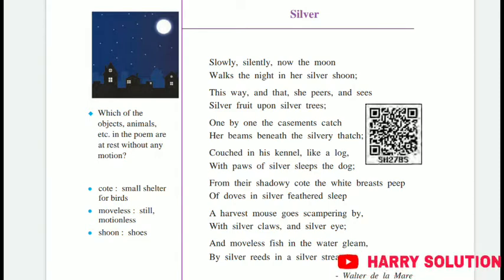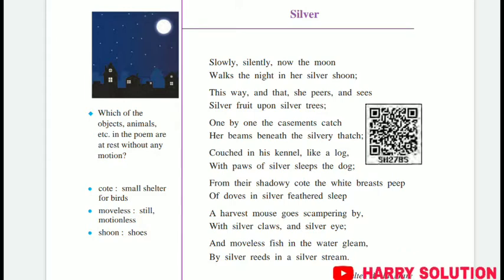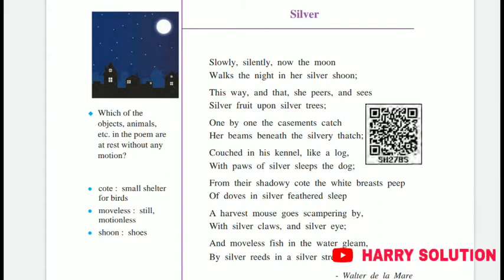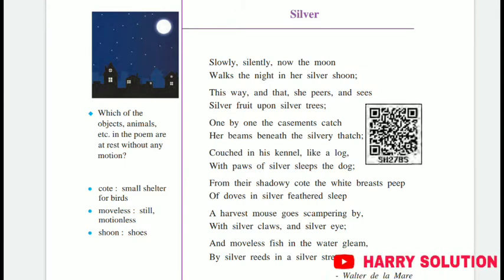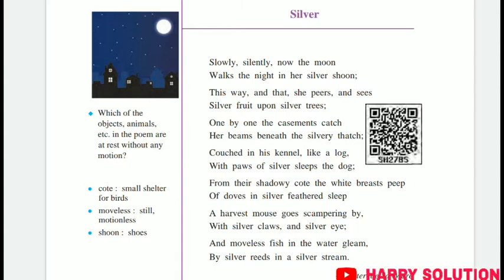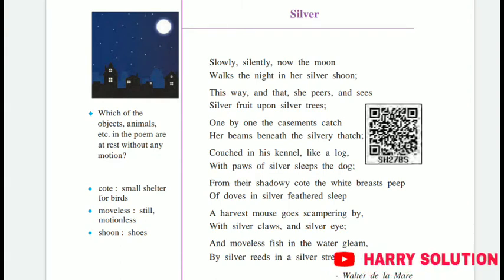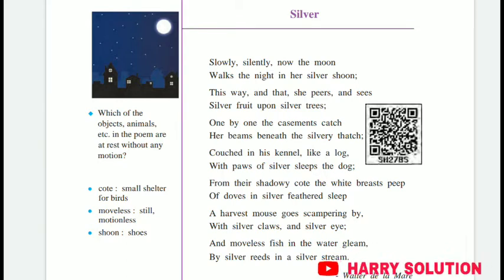Couched in his kennel like a log, with paws of silver sleeps the dog. From their shadowy cote the white breasts peep of doves in silver feathered sleep. A harvest mouse goes scampering by with silver claws and silver eye, and moveless fish in the water gleam by silver reeds in a silver stream.